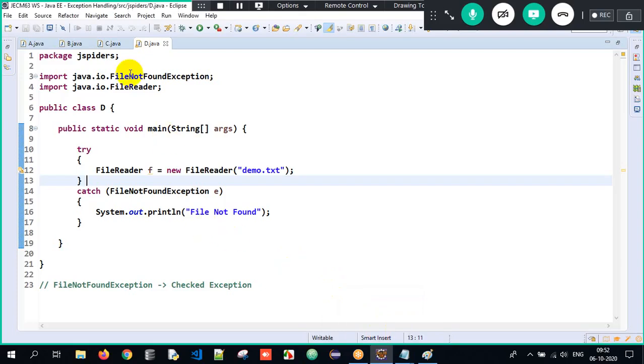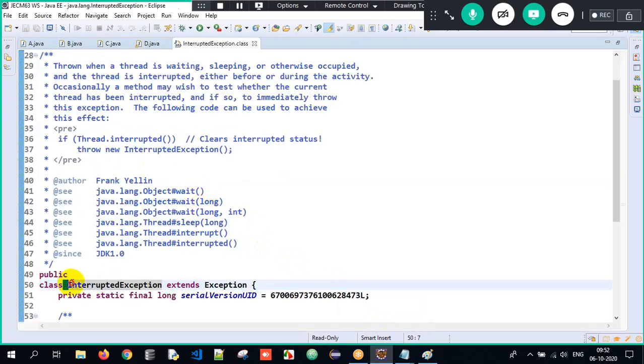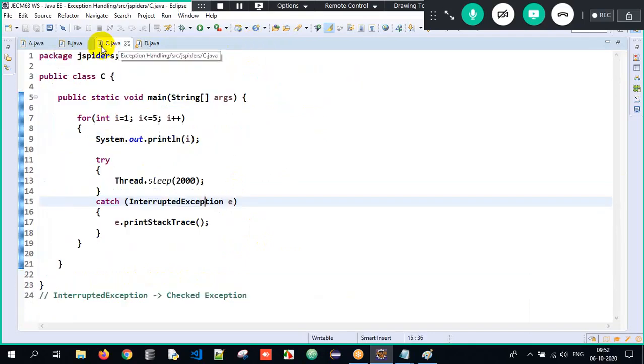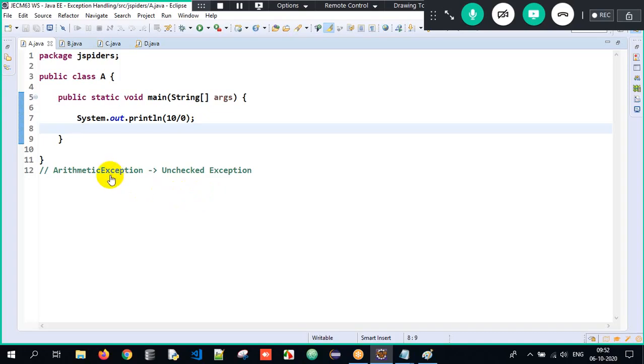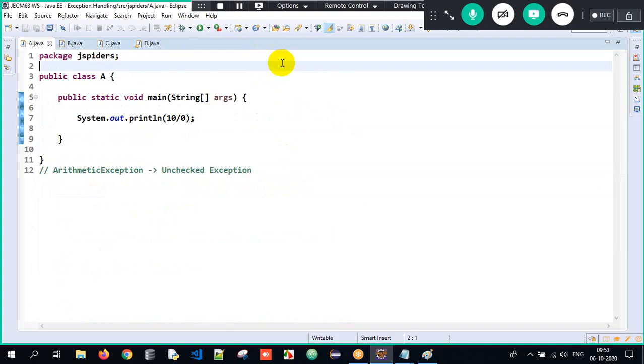If I go back to InterruptedException, press Control on your keyboard, hover on it and click on it. Can you see? InterruptedException is a checked exception which inherits the Exception class. Therefore, all the checked exceptions inherit the Exception class. Again, go to ArithmeticException, hover and click on it. See here, ArithmeticException is an unchecked exception, so it inherits the RuntimeException class. So all the checked exceptions inherit the Exception class and all the unchecked exceptions inherit the RuntimeException class. This is all about checked and unchecked.